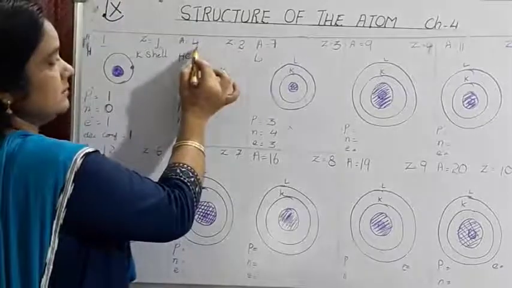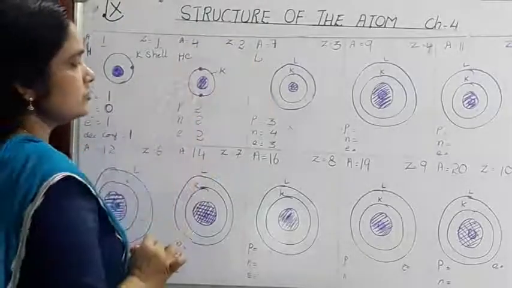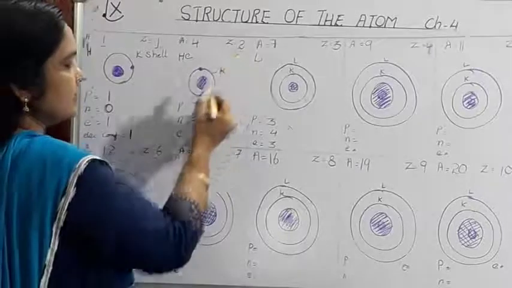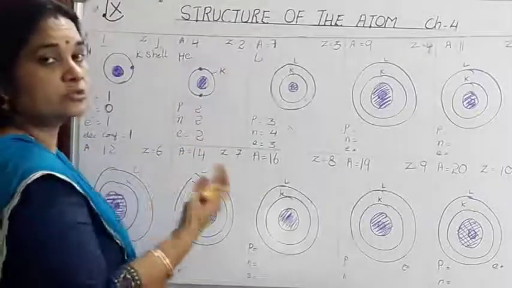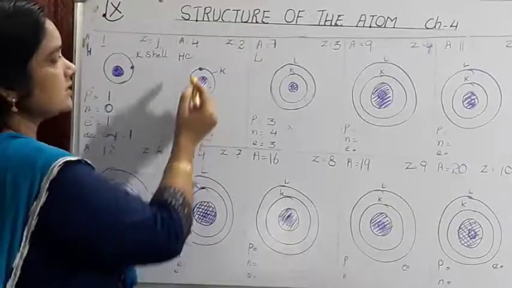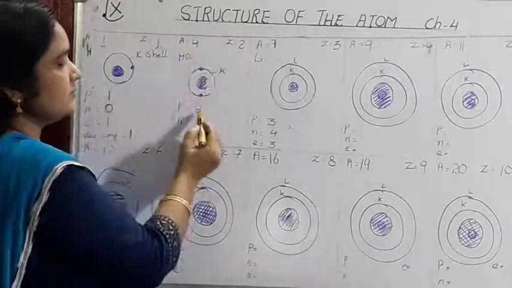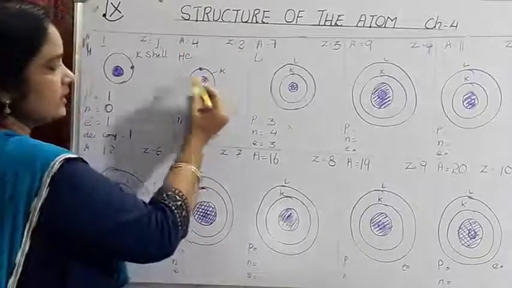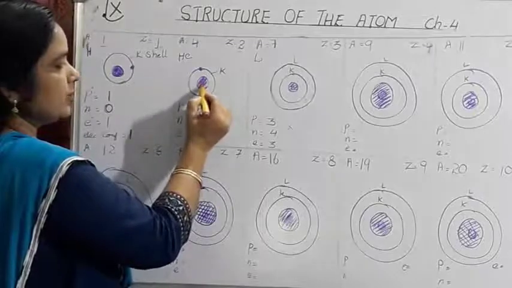Next, the second element is helium. Helium has atomic mass number 4 and atomic number 2. So the number of protons will be equal to the atomic number, that is 2, and the number of protons will be equal to the number of electrons. So the number of electrons also will be equal to 2. Now how many neutrons are there? Mass number minus atomic number. So the number of neutrons will be 4 minus 2, that is 2.